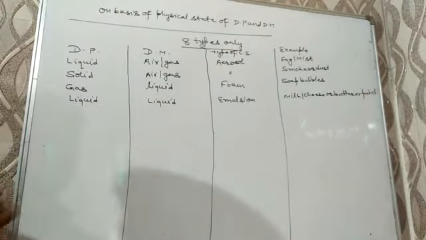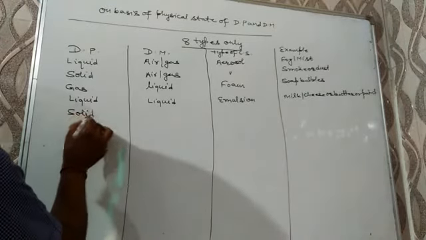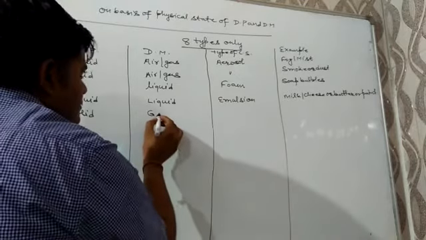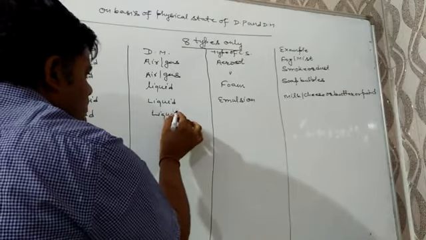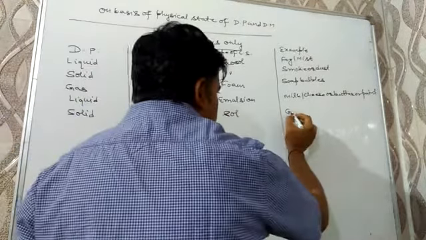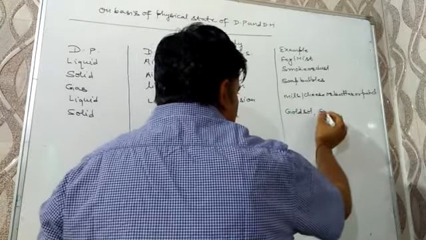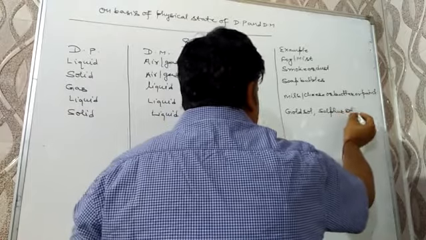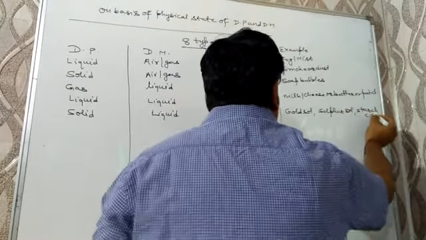Next case will be when the dispersed phase is solid and the dispersion medium is liquid, then the colloidal solution is known as sol. Examples of it are gold sol, sulfur sol, or starch colloidal solution.